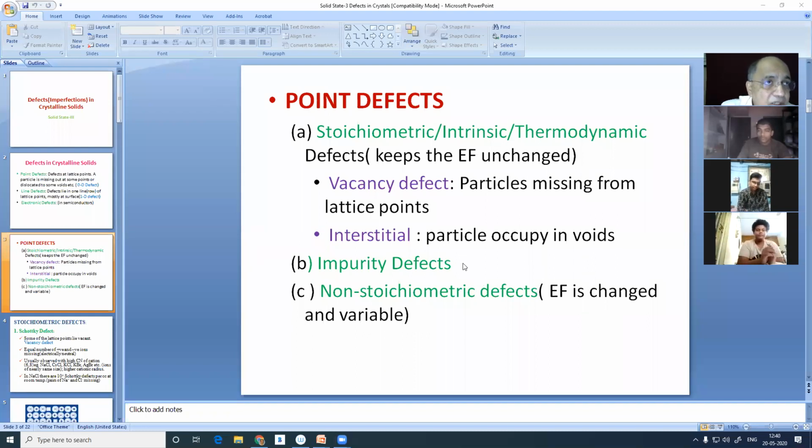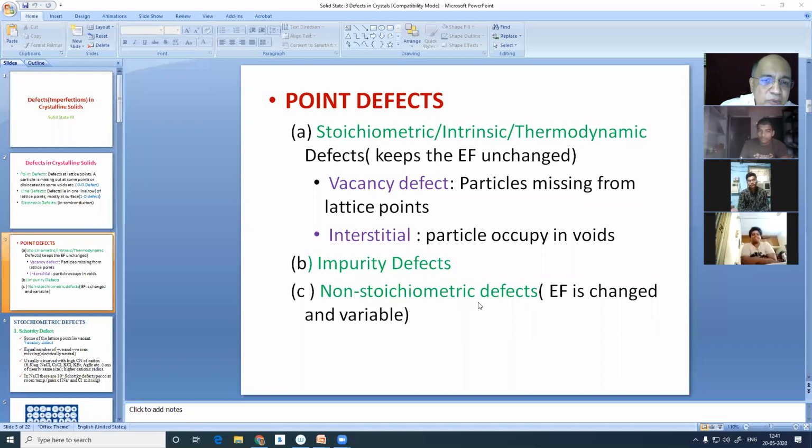These are not electronic defects. These are impurity defects, where we introduce defects in normal solids, not semiconducting solids. In the electronic defects, we will be introducing defects in semiconductors to make them more conducting.